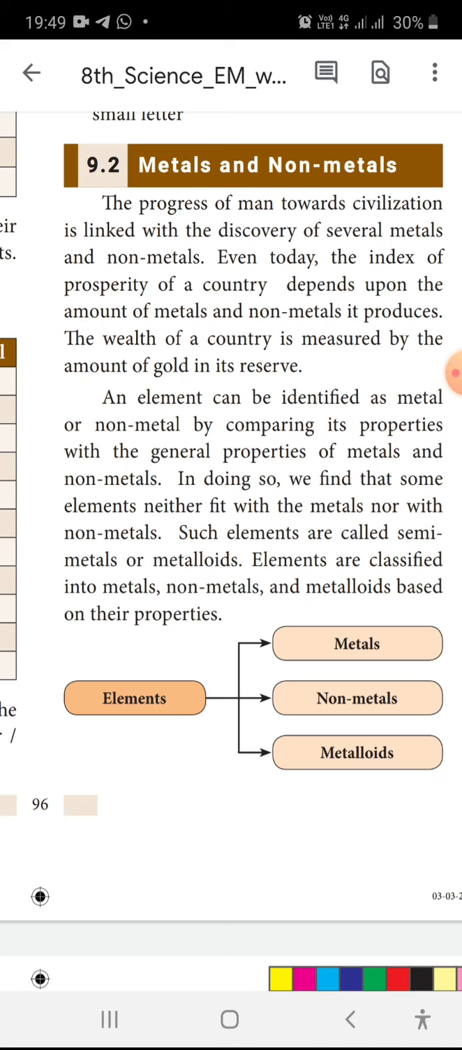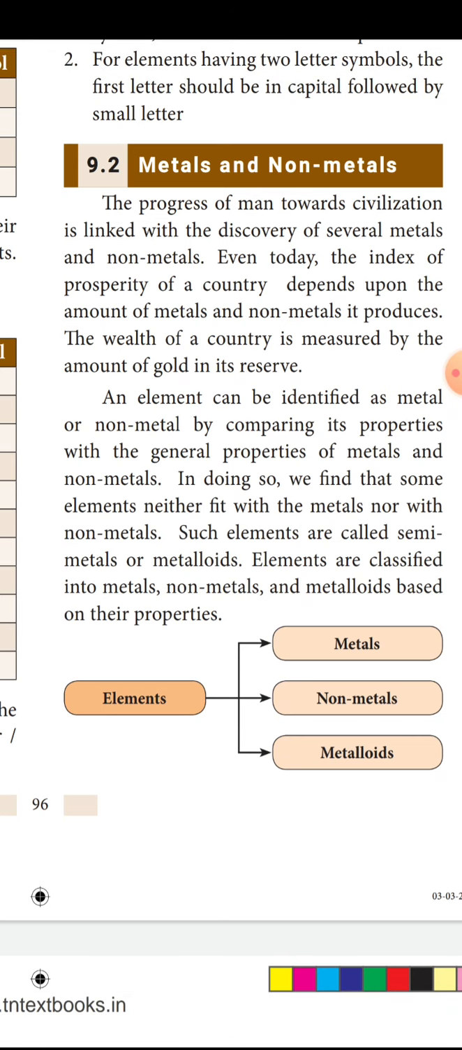And non-metals: what we said now, metals have strength, but non-metals are not so strong as compared with metals. Metals produce sound when they fall, but non-metals won't produce such a sound as metals do. Metals can be drawn into sheets and wires, but non-metals, if you hammer them, will be broken into small powdery particles.